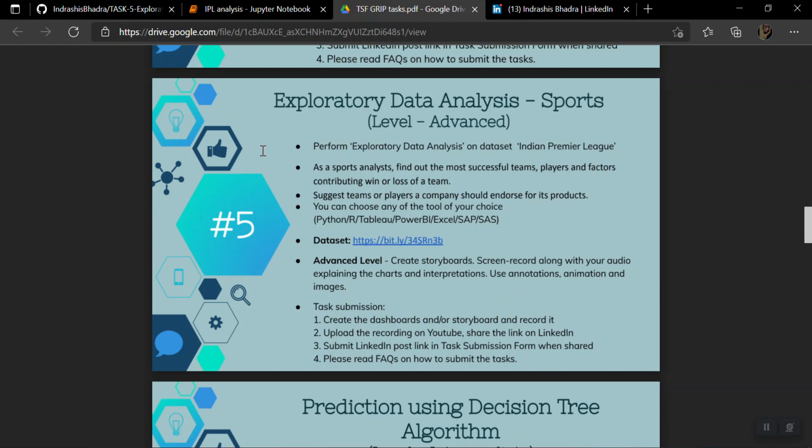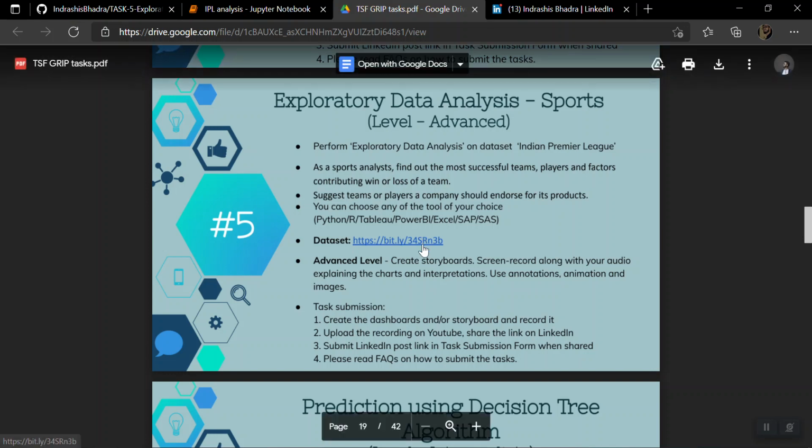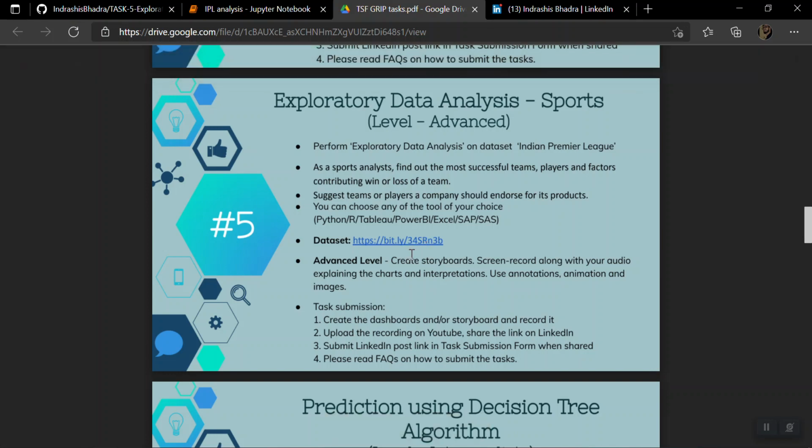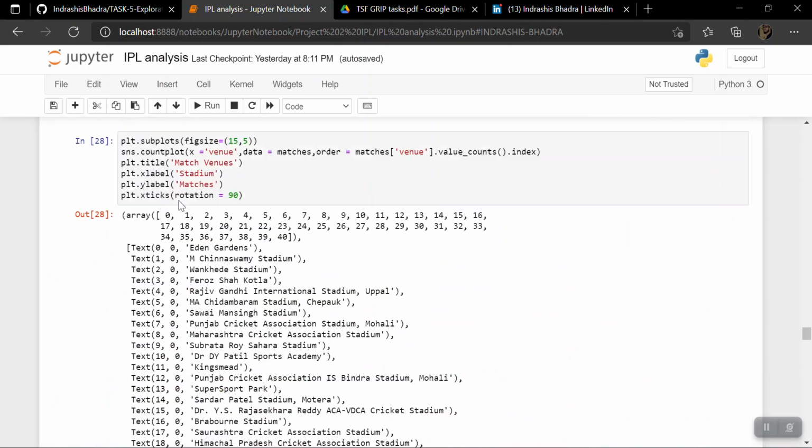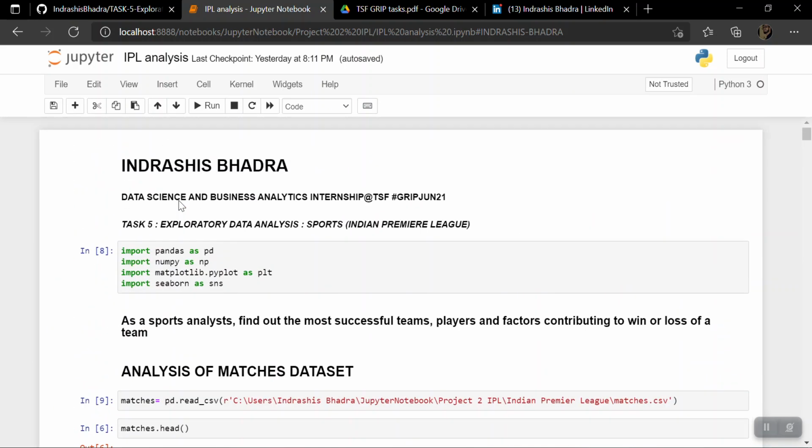As you see, a data set has been given by them, and I have to first be a sports analyst and show the most successful teams, players, and factors contributing to the win or loss of a team. And secondly, I have to be a business analyst and suggest teams or players a company should endorse for its products. For the first one, I'm using Jupyter Notebook. So let's see what I have done.